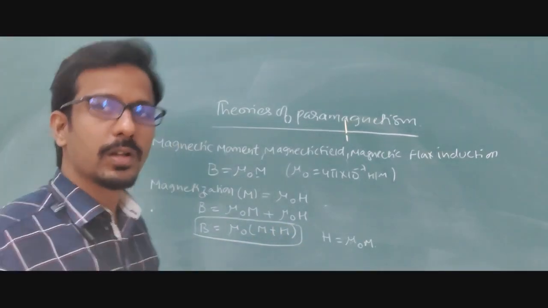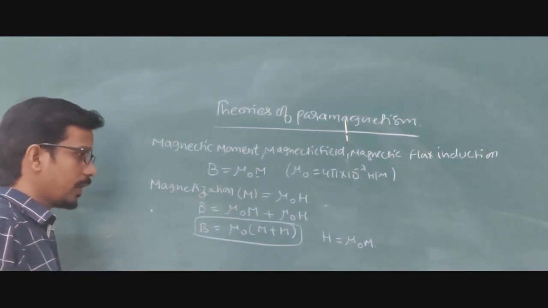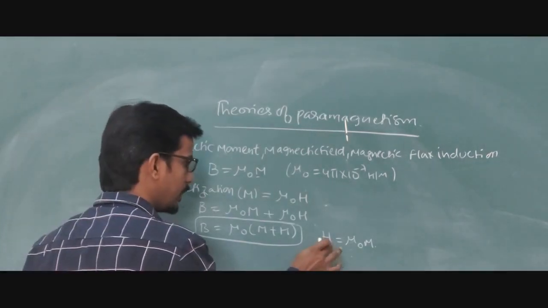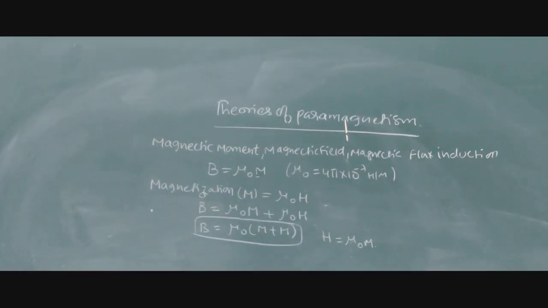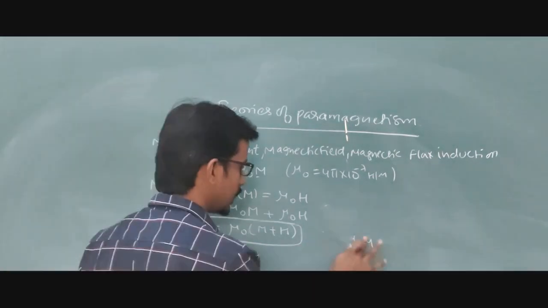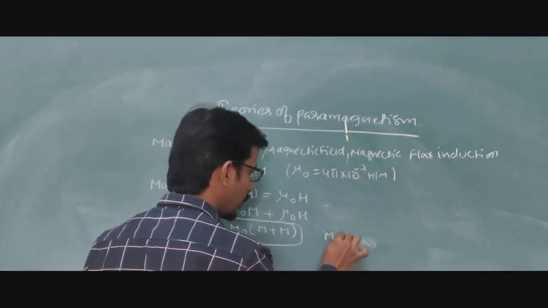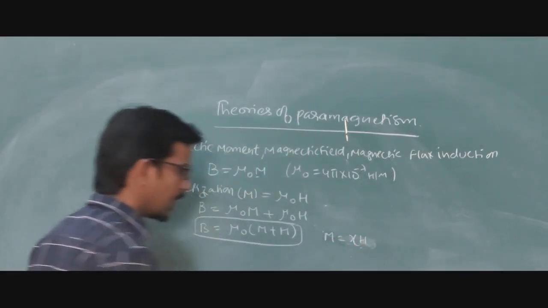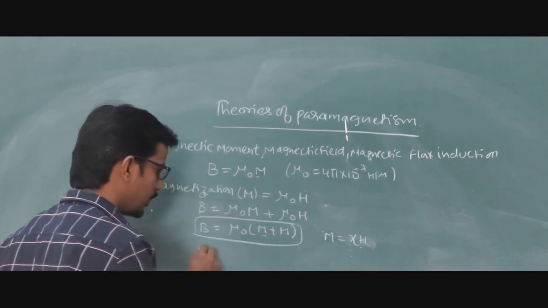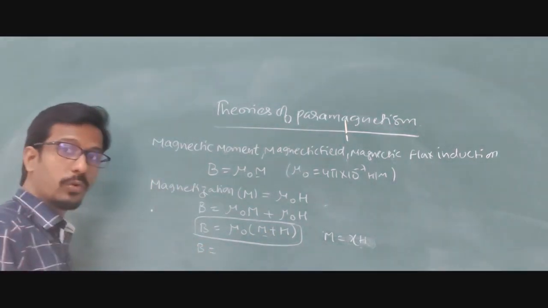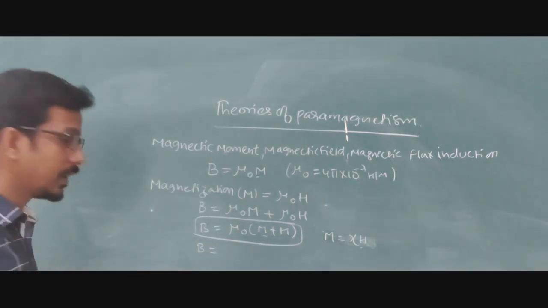Understood? So now what happens again? Wherever we have the M value, we are going to substitute another equation, that is M equal to susceptibility into H. Understood? So here we are using this equation, M equal to lambda into H. Actually it is not lambda, it is susceptibility. So wherever we have M here, we are going to substitute the equation. I hope you are able to see that clearly.